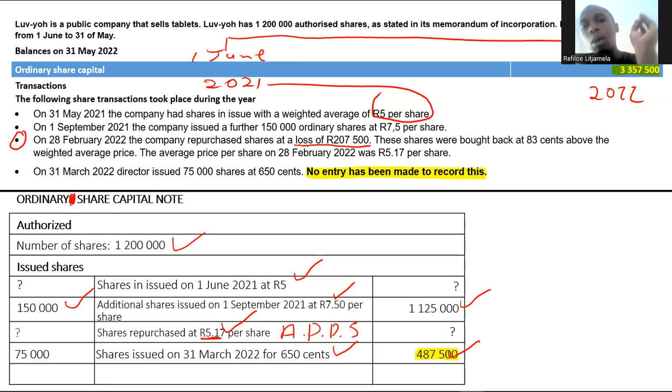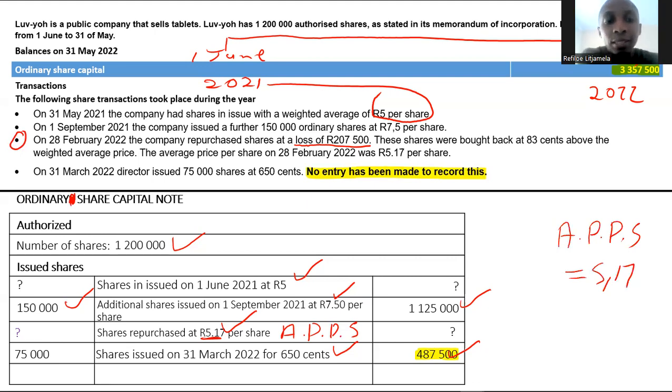Okay, now how do we calculate a loss in most cases when we have incurred a loss from the buyback? And remember, we incur a loss from the buyback if we bought back the shares at a price higher than the average price per share. In this case, our average price per share was 5 rand 17, but we bought back these shares at 83 cents above.